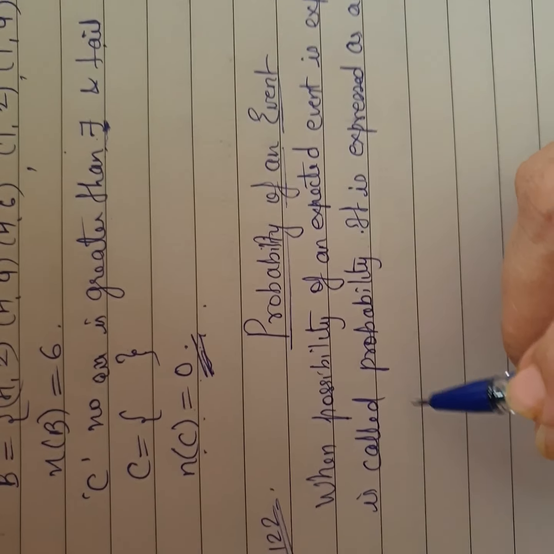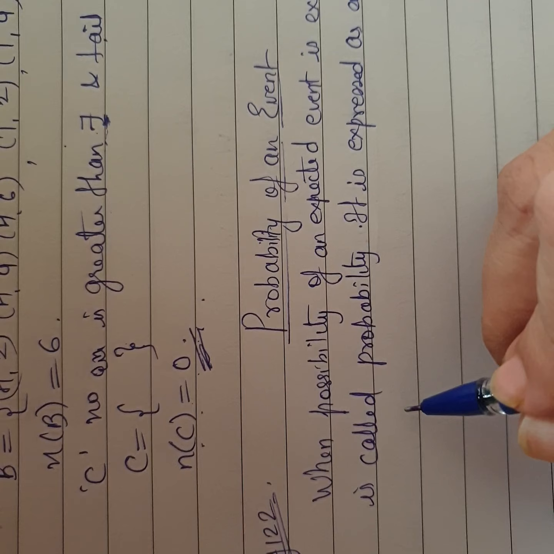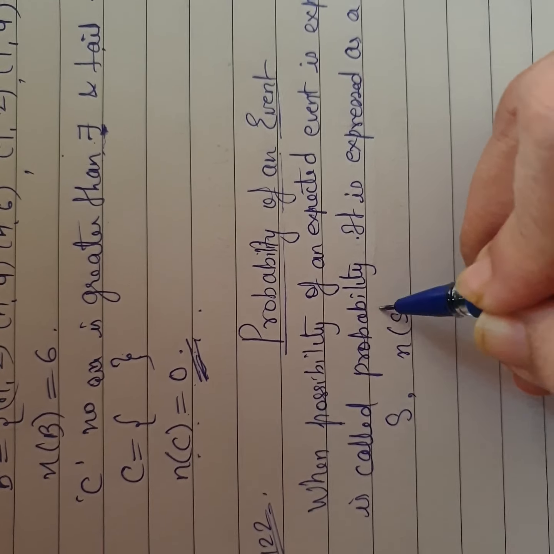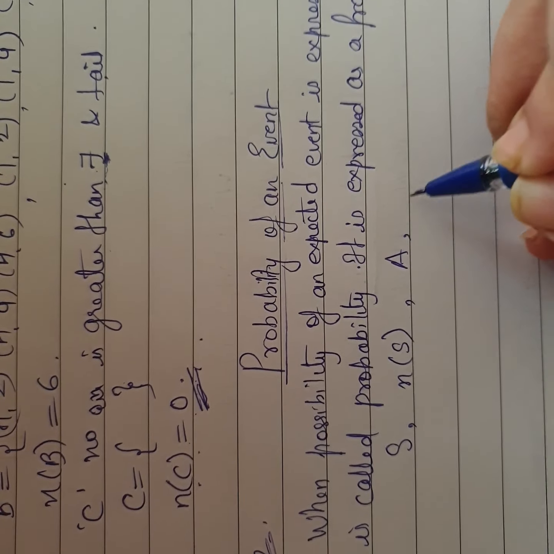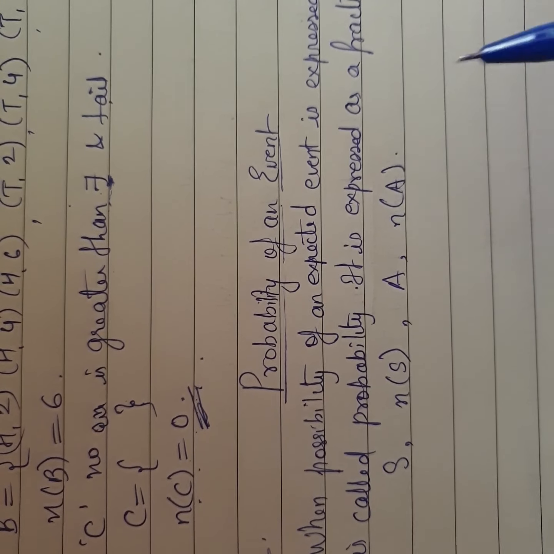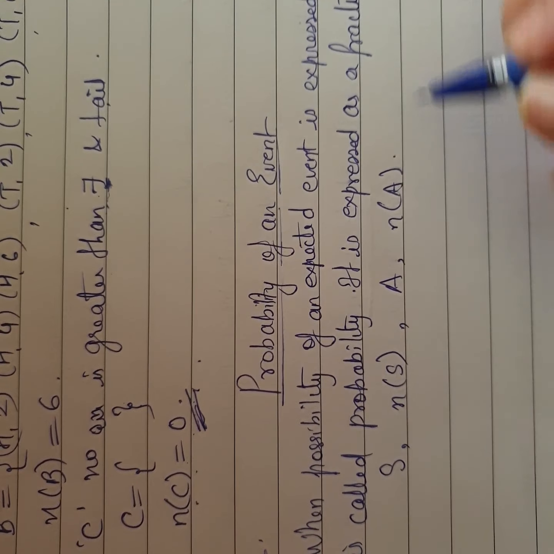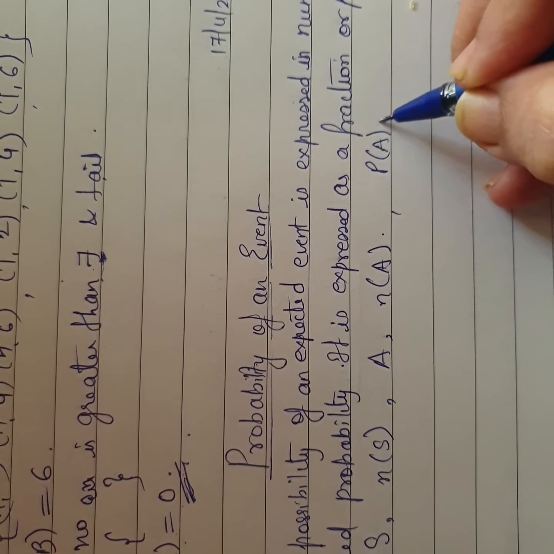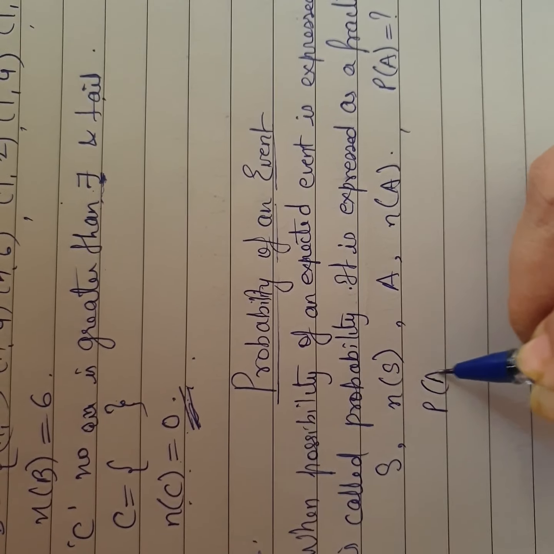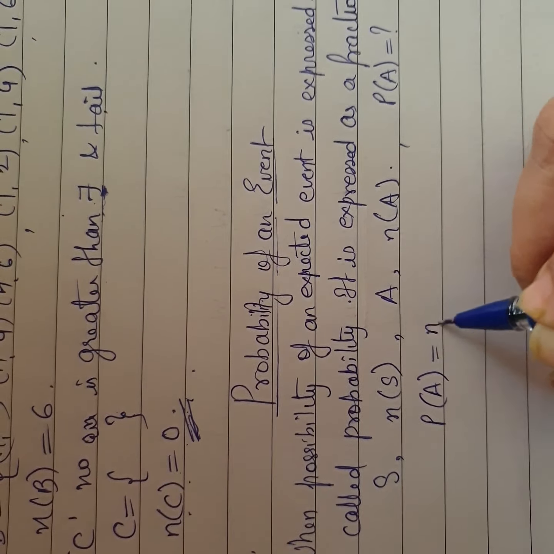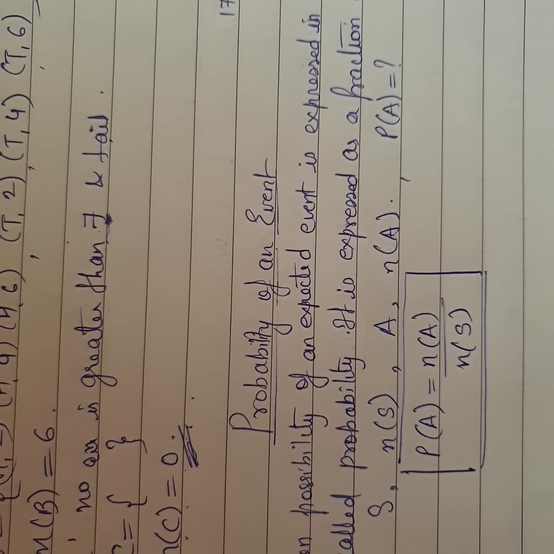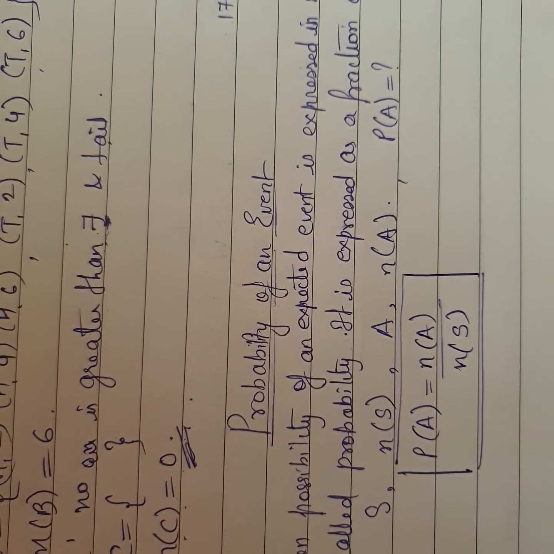Now I'll tell you how to find the probability. We already know what is a sample space. We know how to find out the number of sample points. You know what is the event A. You know how to find the number of elements in event A. So once you know all this, the question is what is the probability of the event A. We write here: probability of A is number of elements or number of sample points in A upon number of sample points in sample space. So this is our formula of the day. This is one additional step as compared to what you have done yesterday.